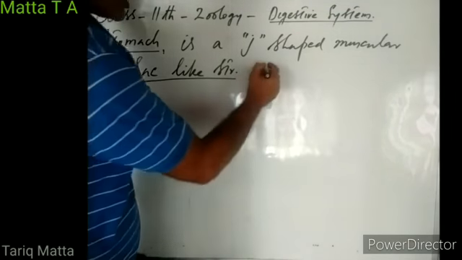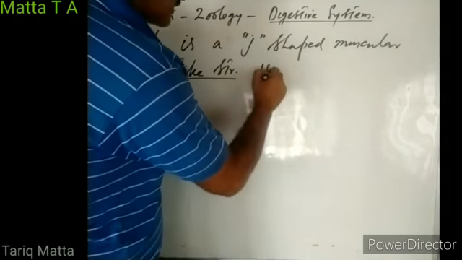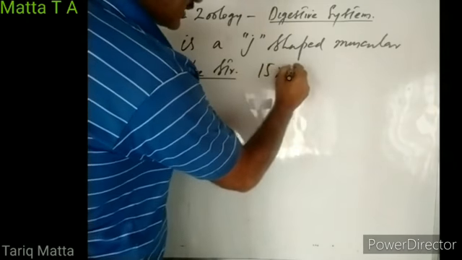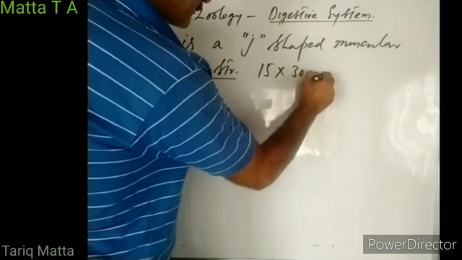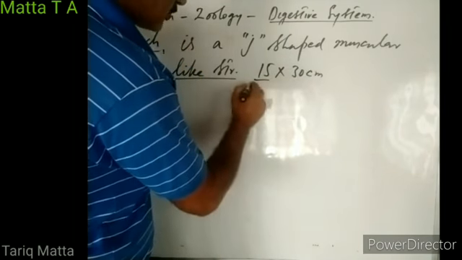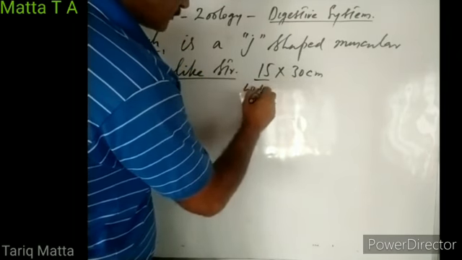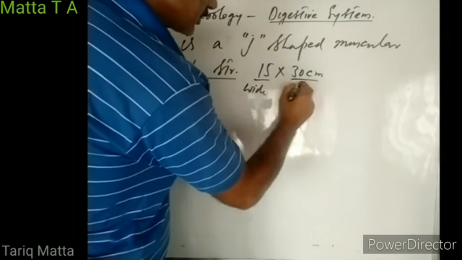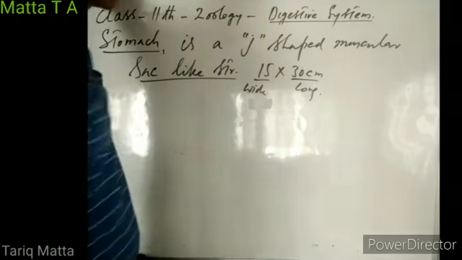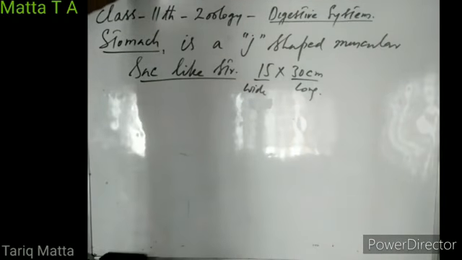Our stomach measures 15 centimeters by 30 centimeters. So it is 15 centimeters wide and it is 30 centimeters long.